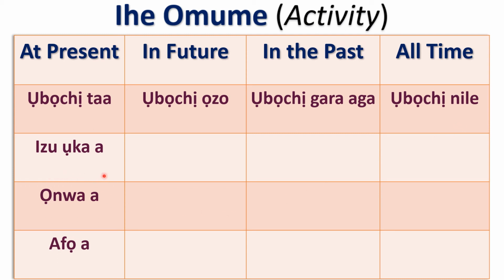Now I have listed the other ones. You can see izuụka. So izuụka means this week. Ọnwa means this month. Then afọ means this year. So I want you to fill up how to say next week here, then last week here, then all week here. So do the same for ọnwa, which is month, and afọ, which is year. Okay, so kindly follow my example to fill up the remaining three, and when done, please share your feedback via the comment box. Let's see how you got along.